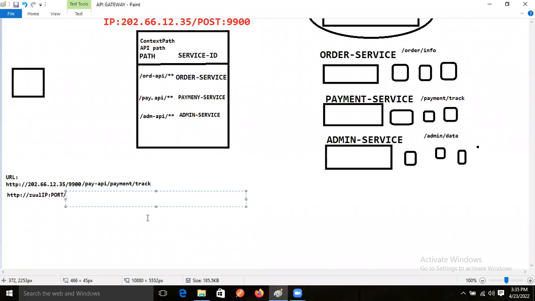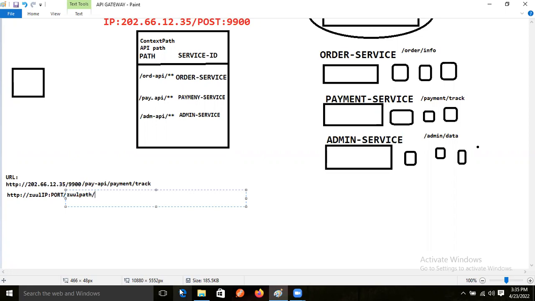Remember, context path, API path. After that, what we are giving now is the payment API, right? Just the payment API. After the context path comes the controller level and method level path. This path we can call the context path, or we can call it the Zuul path also, right? Zuul path, okay.